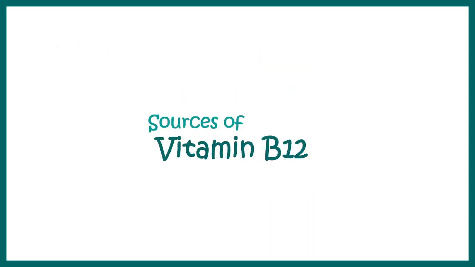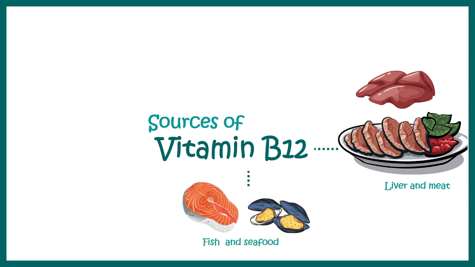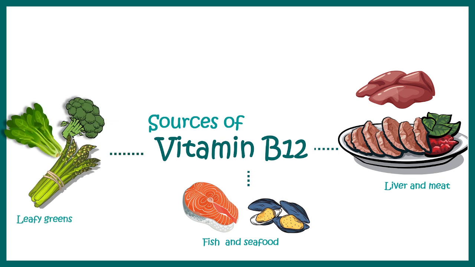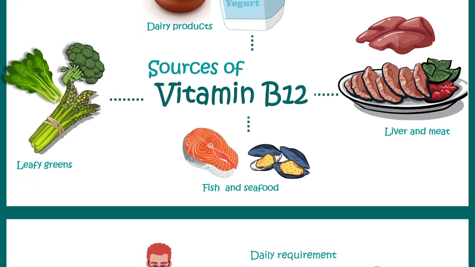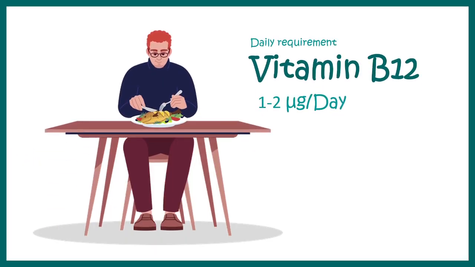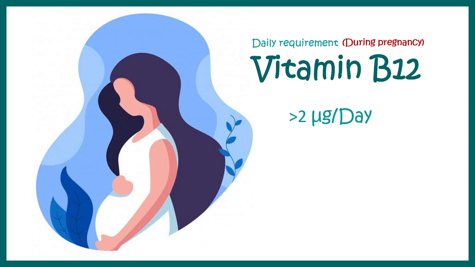So let's talk about the sources of vitamin B12. It is generally found in animal sources like red meat, liver, etc. Then it can be found in seafood like fish, oyster, etc. Then leafy greens contain vitamin B12 as well. Along with that, dairy products are rich in vitamin B12. The daily requirement of vitamin B12 for an adult is 1 to 2 microgram per day, and for pregnant women it is more than 2 microgram per day.